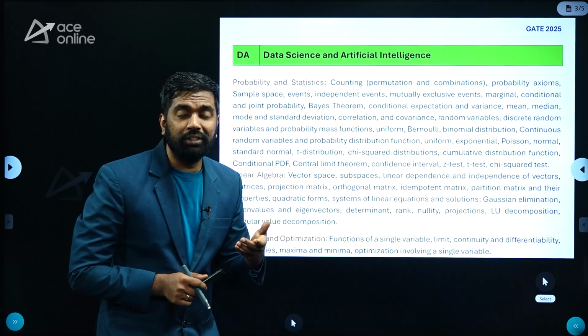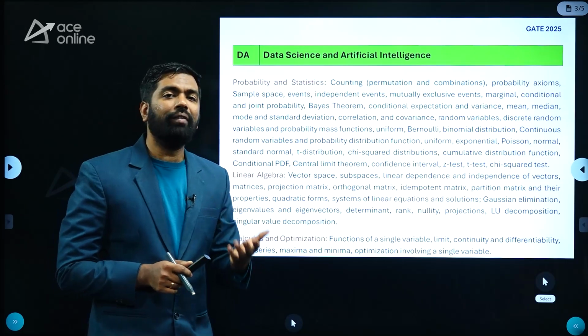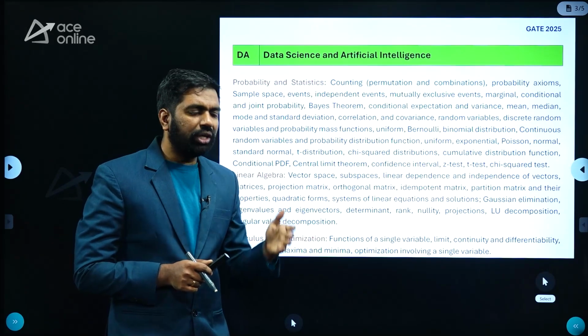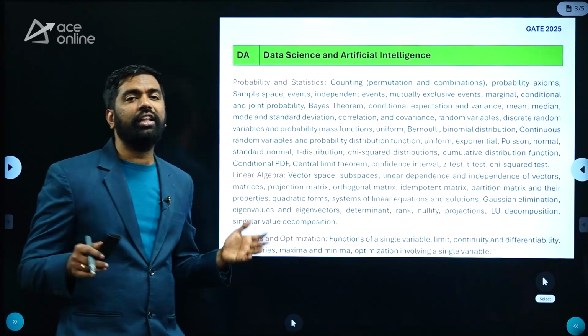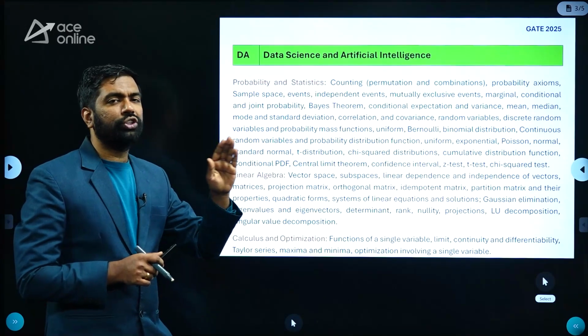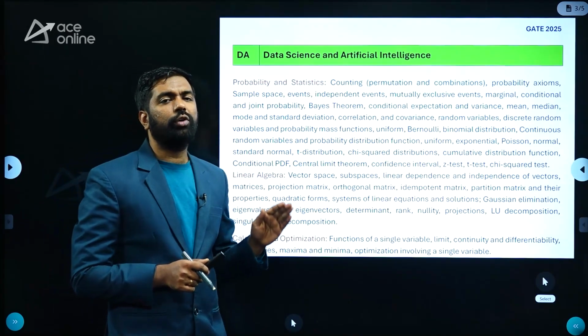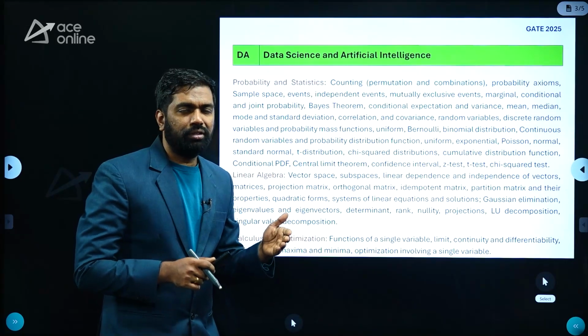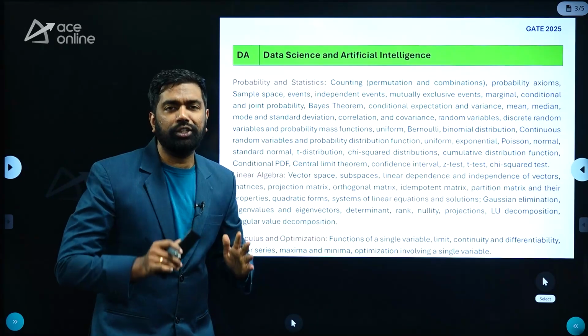The next important thing is mock exams. You have to take mock exams seriously, writing topic-wise, subject-wise and full-length mock exams. If you prepare all these topics properly and cover the sample paper, the GATE 2024 paper and the mock exams, this would be the simple and best strategy to score maximum marks.